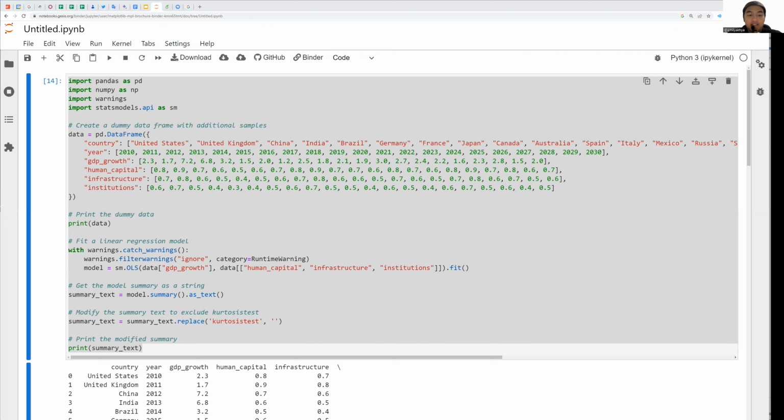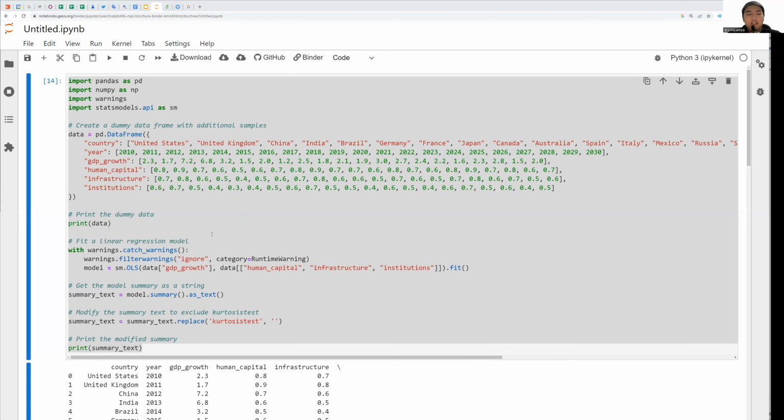The next thing is we want to get the model summary. We will print it as text. This provides a comprehensive summary of the regression model, including information about the model's goodness of fit, the coefficient estimates, the standard errors, the p-values, and other diagnostic statistics. The summary is stored as a string here.